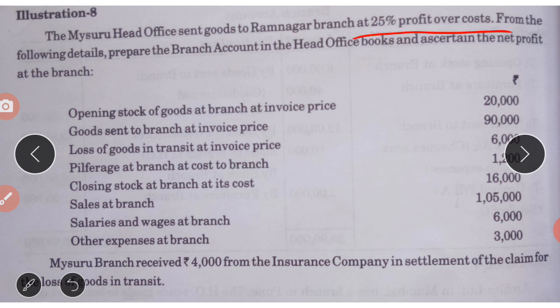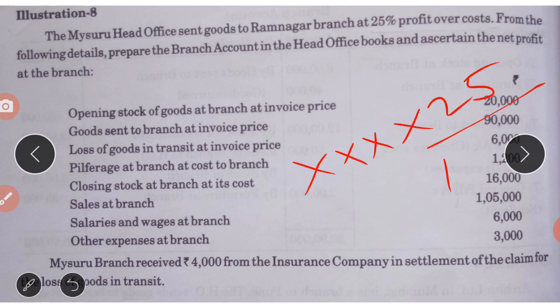So it will be 25 divided by 125. It is more than the cost.